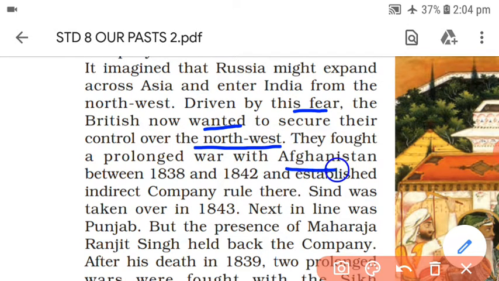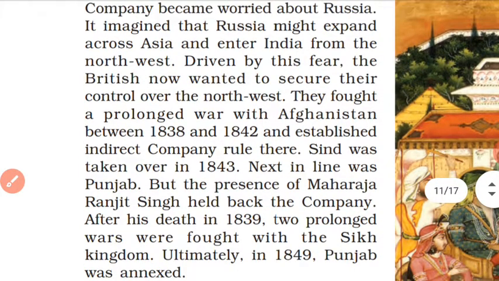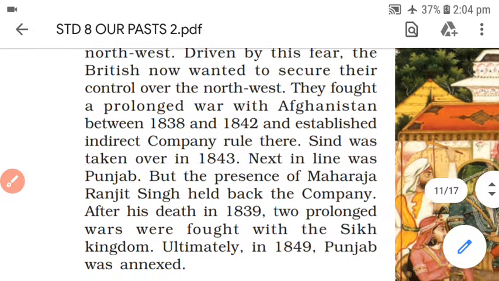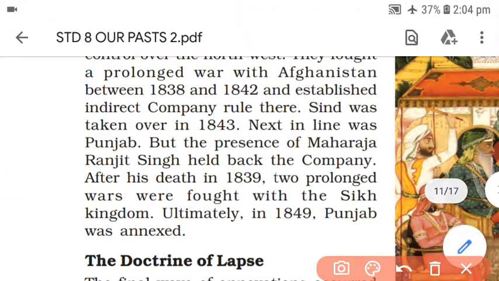So after the prolonged war with Afghanistan, which ranged from 1838 to 1842, the company established indirect rule there, means Afghanistan was after 1842 under the indirect control of the company. Sindh was taken over in 1843, which is a major part. So Sindh was controlled in 1843, and next in line was Punjab.